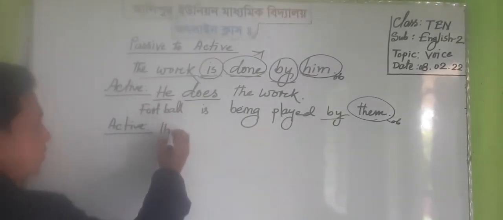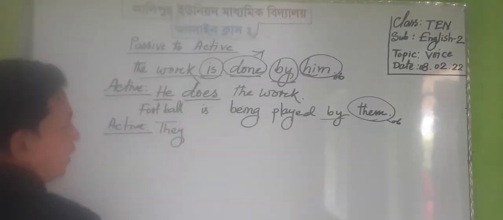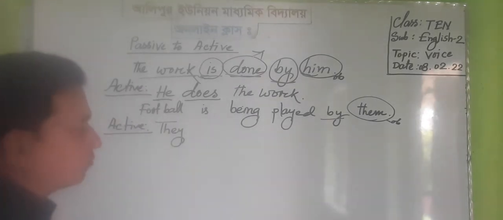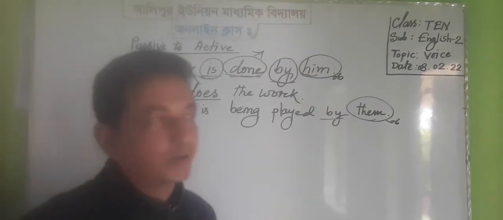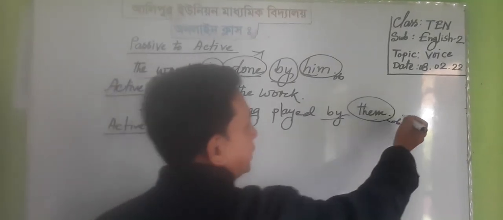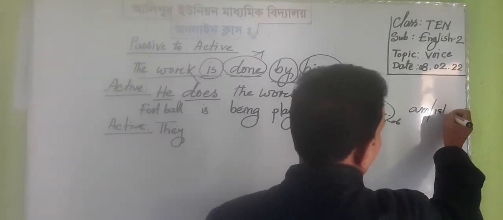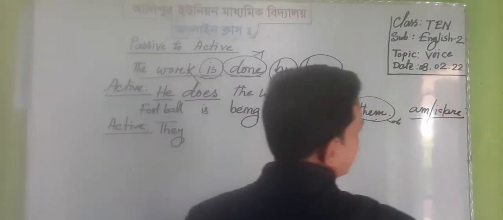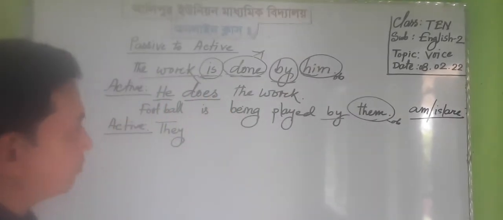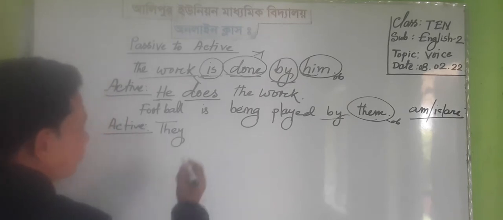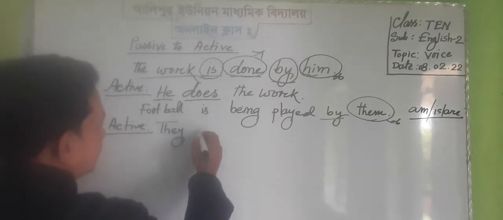So we may write here they, and as usual we have to take an auxiliary: am, is, are. Am, is, are are the main auxiliaries of present continuous tense. Then we have to choose one of them. So we may write are,